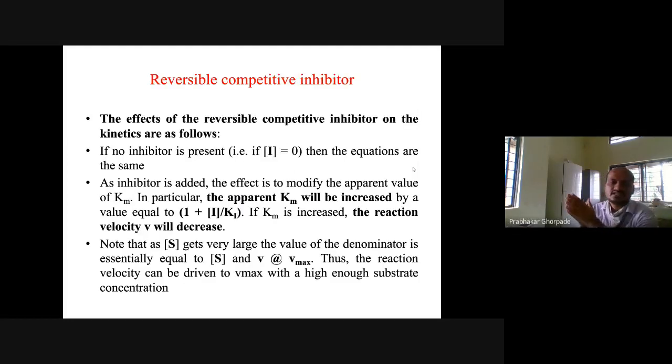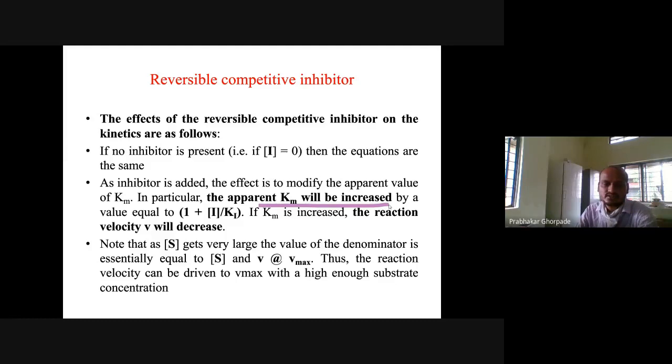So if you have a reversible inhibitor, the effects of a reversible competitive inhibitor on kinetics are as follows. If no inhibitor is present, then the reaction is the same. If inhibitor is added, then the apparent Km will be increased.